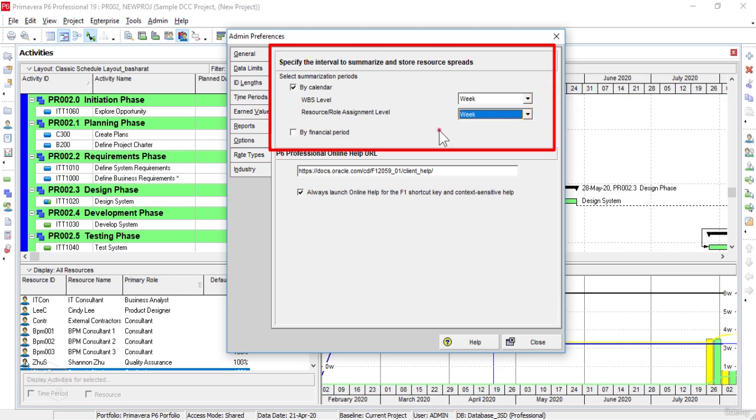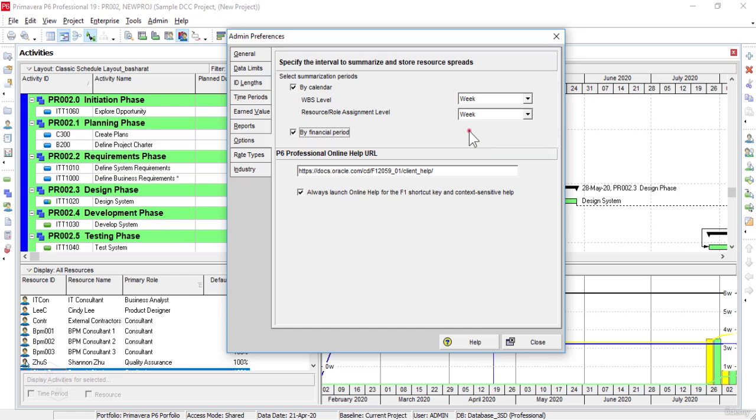By financial period option, we select this option if we want to summarize and store activity and resource data in financial period intervals that correspond to the range of financial periods defined in the financial periods dictionary.